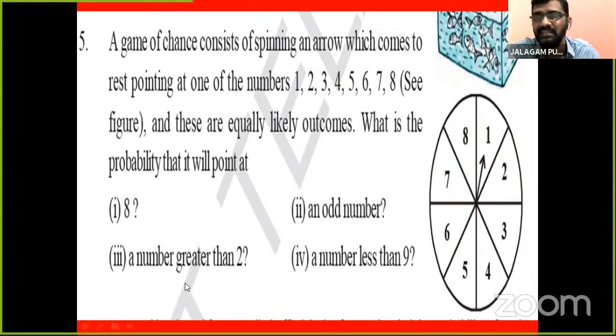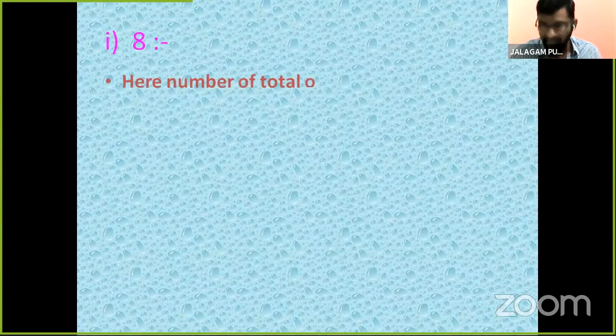A number less than 9. So 4 problems are here. Using this figure, we may solve these 4 ones. First of all, we will try the arrow pointing on 8.